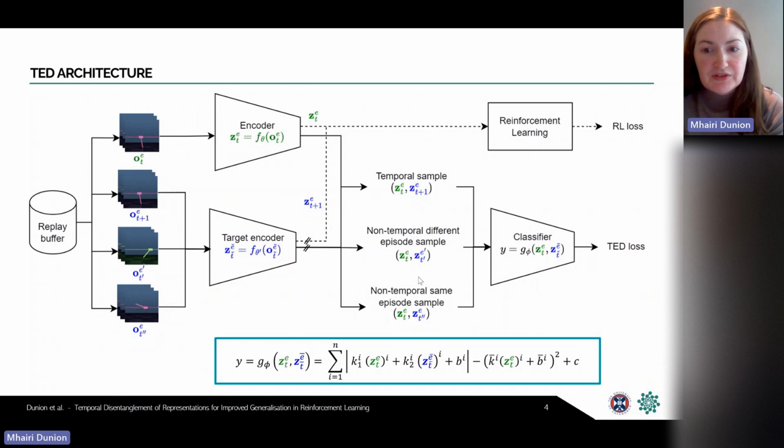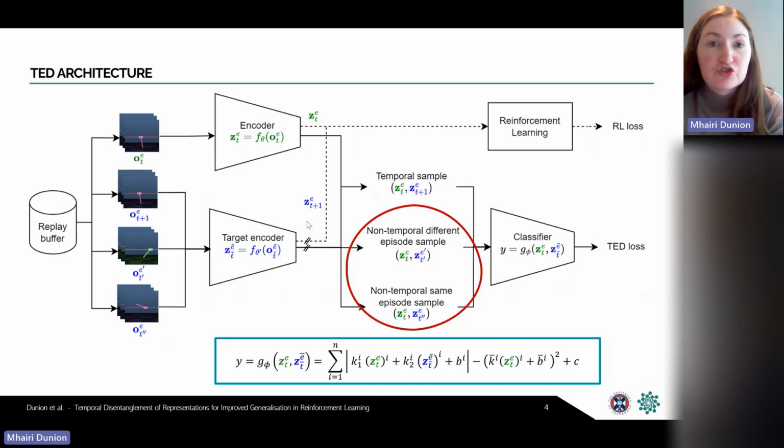So one thing you probably notice is that we have 2 different types of non-temporal sample. We need the non-temporal different episode samples to encourage the encoder to disentangle factors that change each episode, like the colors in the example here. And we need the non-temporal same episode samples to disentangle the factors that are controlled by the agents, so change within an episode, such as the cart pole position here.